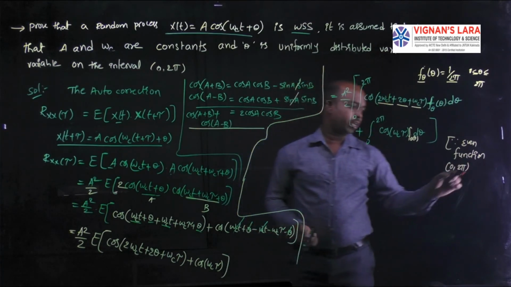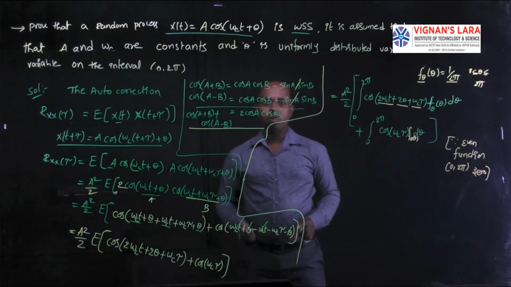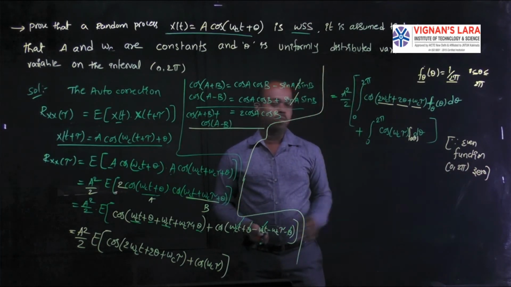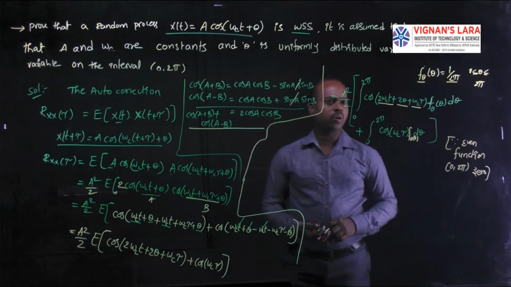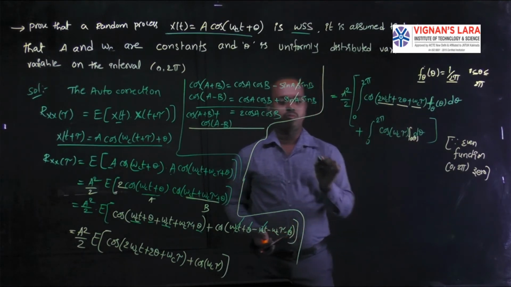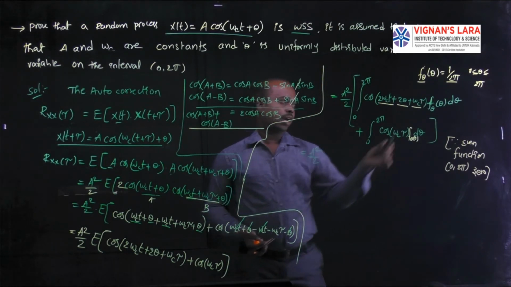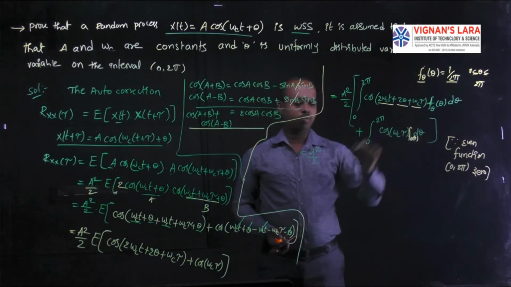The value becomes 0. In trigonometry, we have this formula. According to this condition, the first term is completely 0. Here I write A square by 2, and I also take the common term 1 by 2 pi.